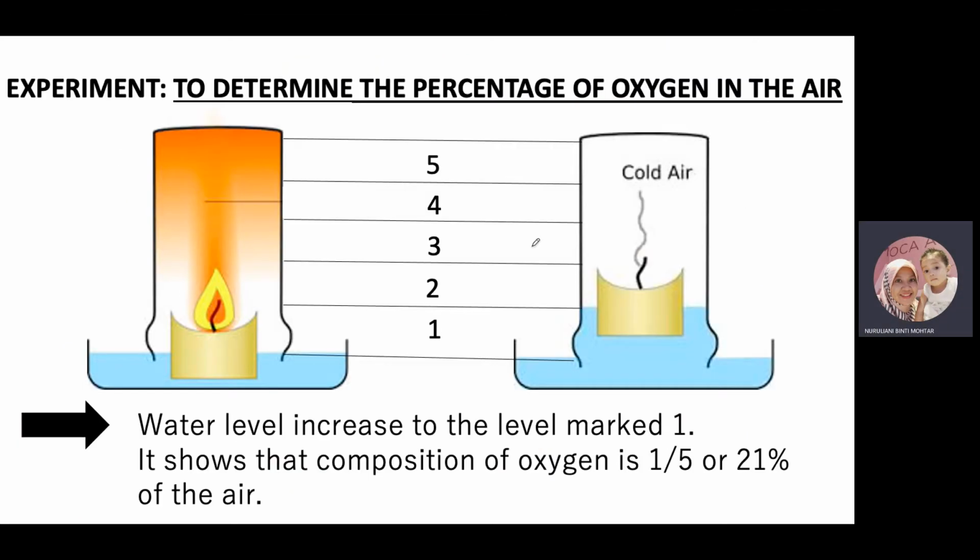Next, it touches on the experiment to determine the percentage of oxygen in air. This experiment is in your textbook. You can refer to activity 7.1 on page 197. The aim of the experiment is to determine the percentage of oxygen in air. We want to prove that oxygen really makes up 1/5 of the percentage of air.